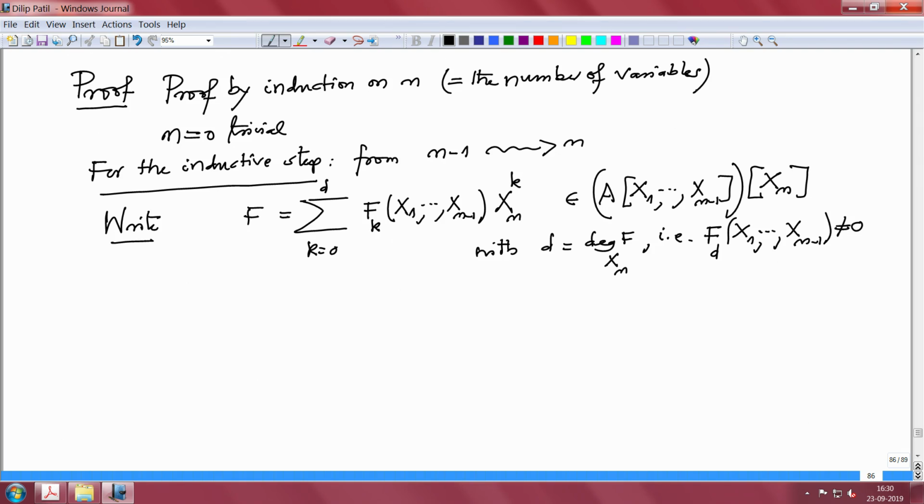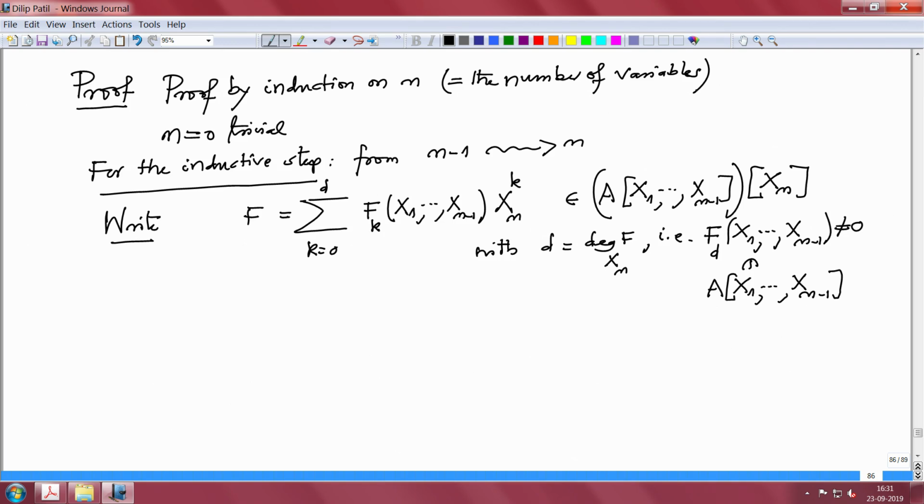And this is a non-zero polynomial in this polynomial ring. Obviously, what is the assumption that we need to conclude?